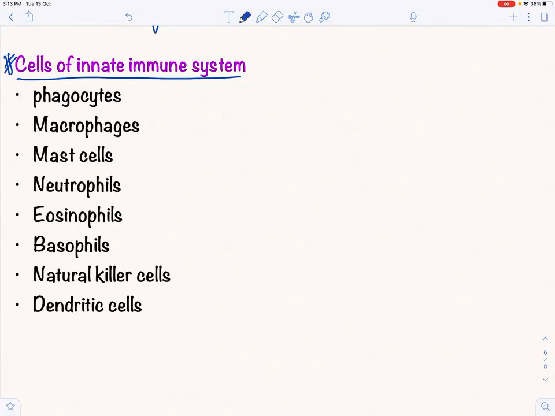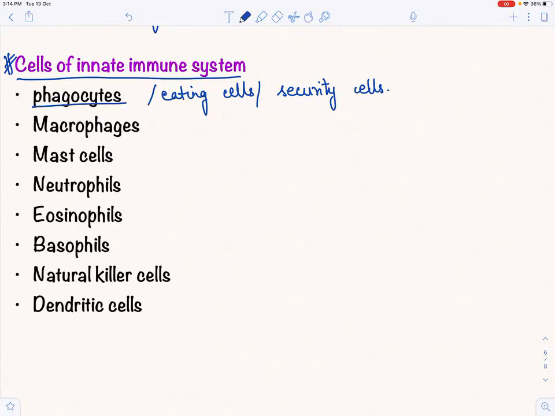The cells of the innate immunity system are phagocytes. You can call them eating cells, phagocytic cells, eating cells and security cells. Why? We will do it in the next lecture. So the first cell of the immune response that you should know is phagocytes.